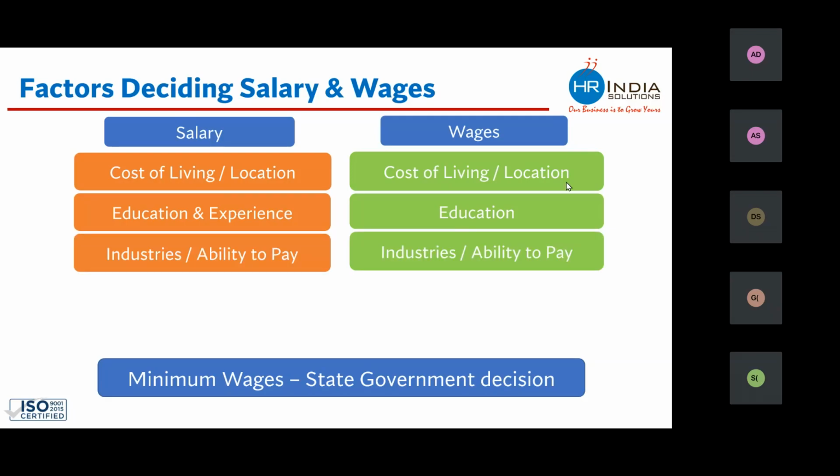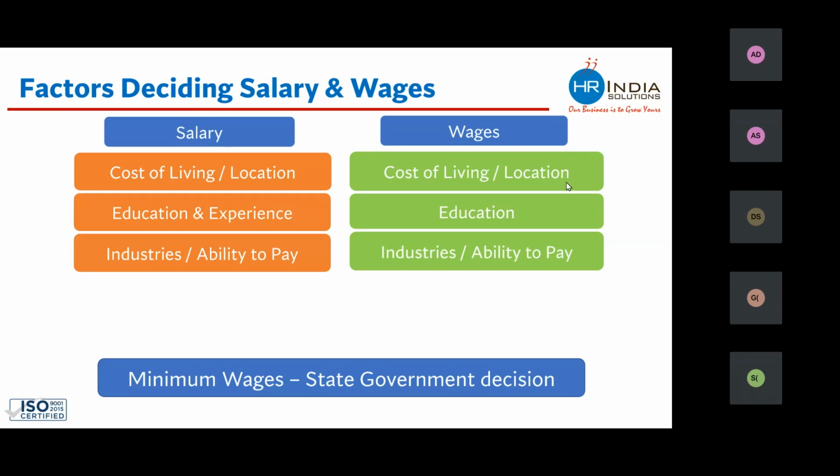Industries and ability to pay. When I'm saying industry and ability to pay, I'm referring to the many industries which are not flourishing, which are not doing that great, industries like textile and jute making companies, in comparison to industries like telecom, insurance, airlines, these companies are doing great. You will see that any person who is joining a tea garden or a small scale industry or a manufacturing industry, their salary would be less than the person who is joining a telecom company, IT sector, or an insurance company. So on the basis of ability to pay of the industries, the salary differs.